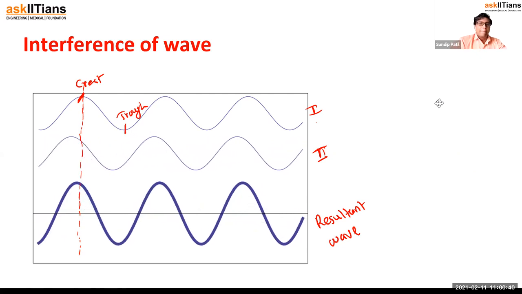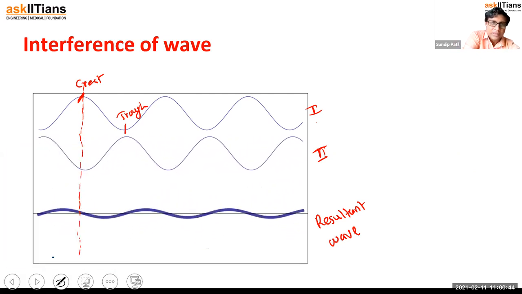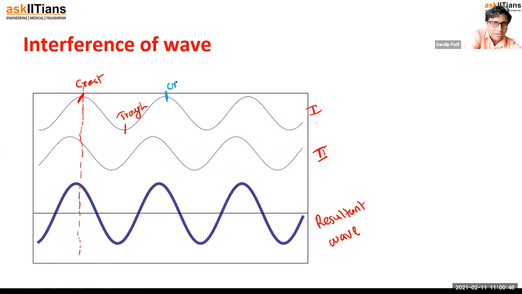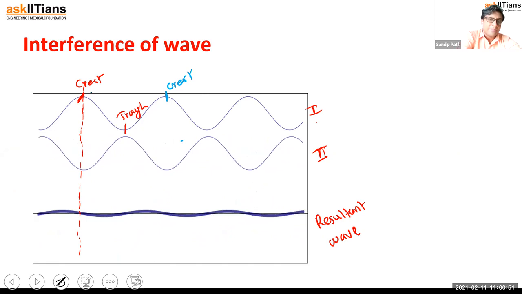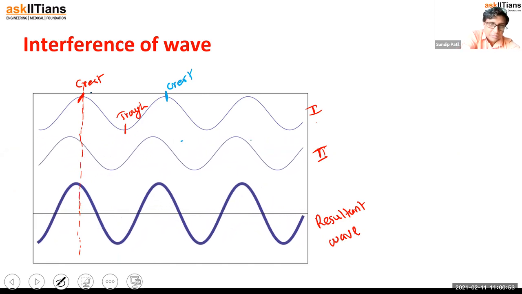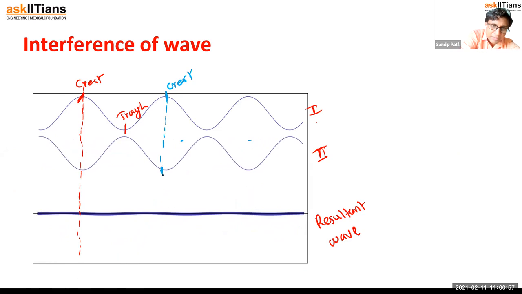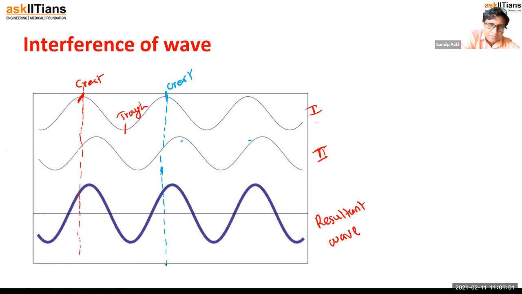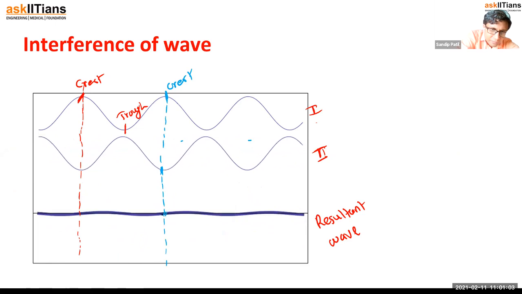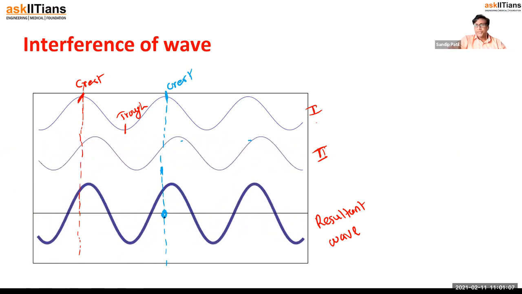Similarly, consider another case. This is the crest of the first wave again, first crest, second crest like that. Now consider if the troughs come in between. This is the trough of the second wave. When the trough comes there, what is happening? You can see that the amplitude of the resultant wave becomes zero.